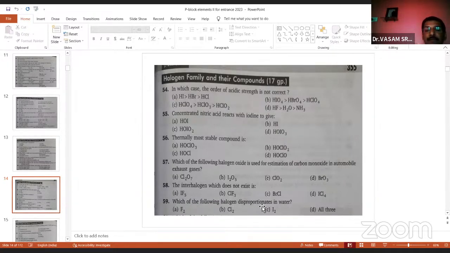And which of the following disproportionates in water? Disproportionate means when a halogen reacts with water, it forms products different from the remaining elements, that is called disproportionation. They are asking which element that is here. All are the same, or any one different, he says. So fluorine is different, compounds are produced differently because fluorine is a highly electronegative element compared to other halogens. That's why fluorine is generally called a super halogen. So due to its high electronegativity, fluorine can form different compounds when dissolved in water. So we will discuss the halogen properties.